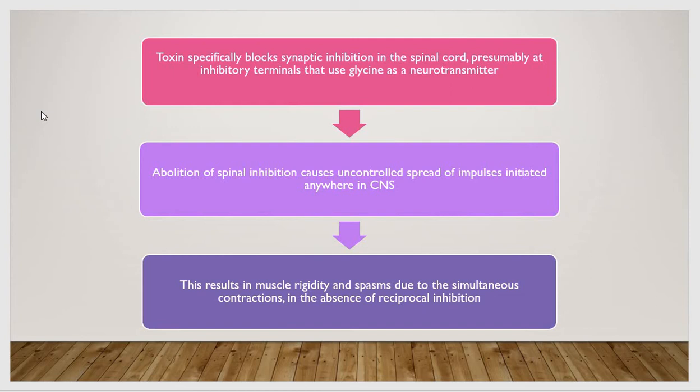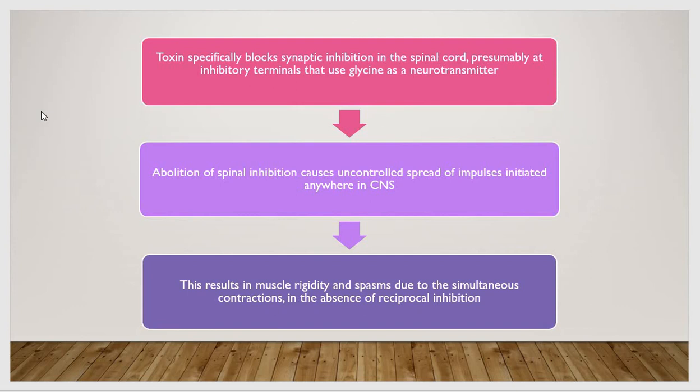So this abolition of spinal inhibition causes uncontrolled spread of impulses initiated anywhere in the CNS, which finally results in muscle rigidity and spasms due to the simultaneous contractions in the absence of reciprocal inhibition. That is, the muscles are not relaxing.